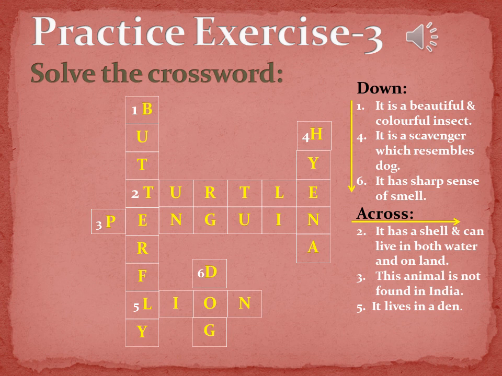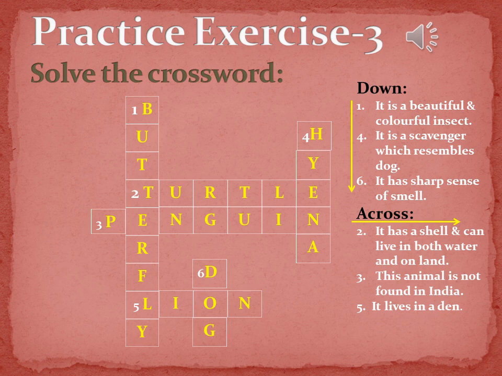Number 4 is, it is a scavenger and it resembles dog. So here the answer is hyena. Number 6 is, it has sharp sense of smell. So the answer for this is dog. Now I am reading hints for across.